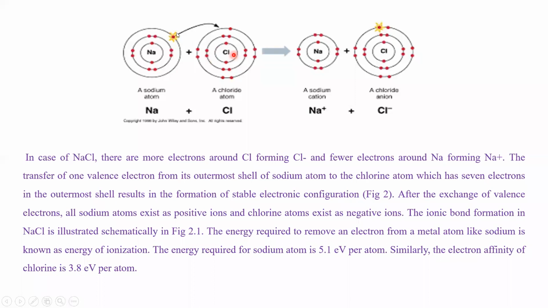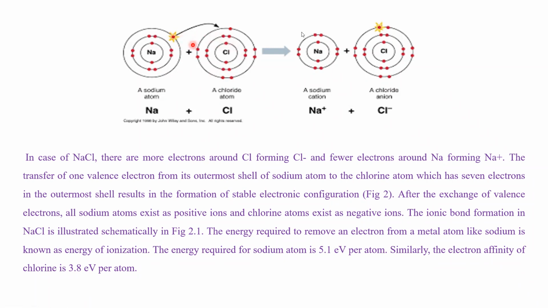Due to the electron affinity of the chlorine atom, the transfer of one electron takes place. The sodium atom emits one electron from its outermost shell and becomes a sodium ion, and the one electron is occupied by the chlorine atom.